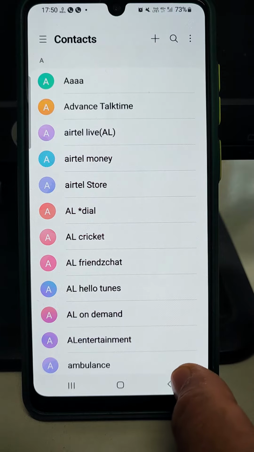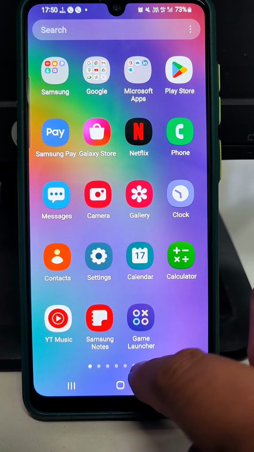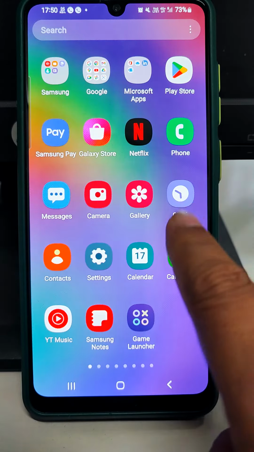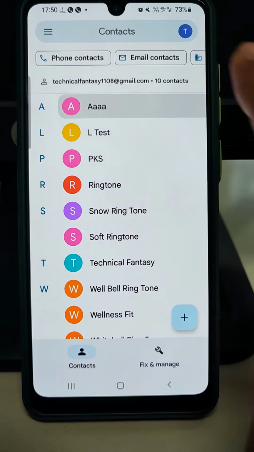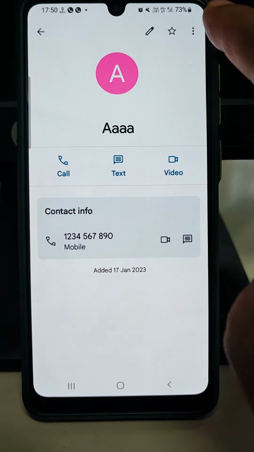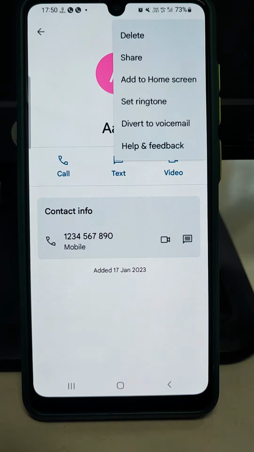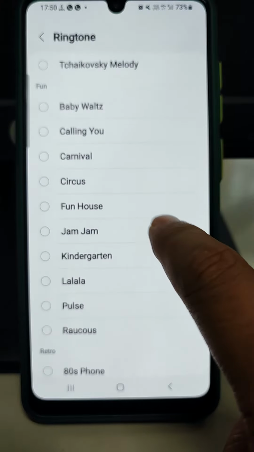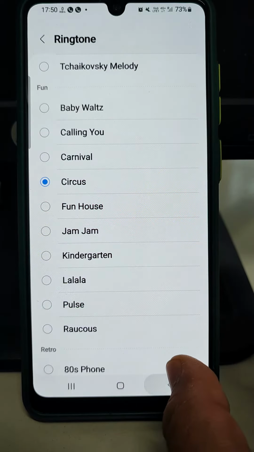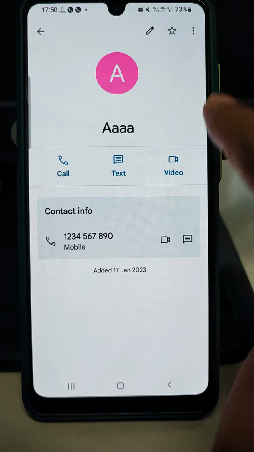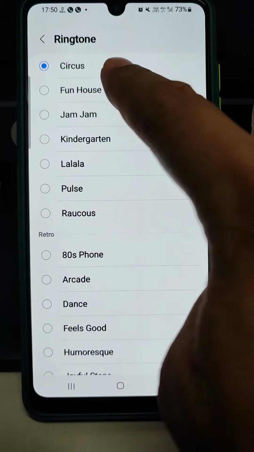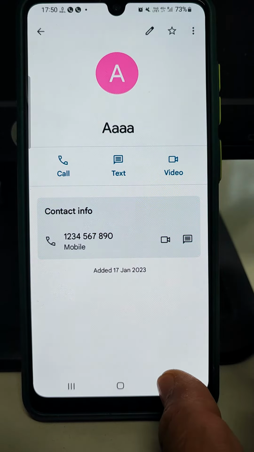So if you have installed another application of contact, suppose I have another application, I will show you this contact, then how it will be done. Just enter it, just open it, tap on the three dots here, and then set ringtone. Now you can select any ringtone depending upon your choice. So here set ringtone, and then circus is selected for this person.